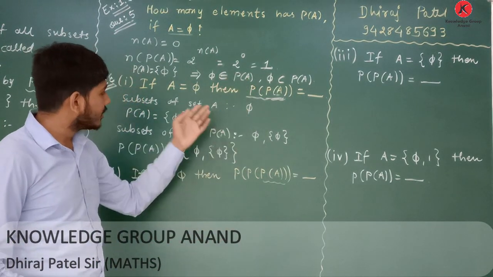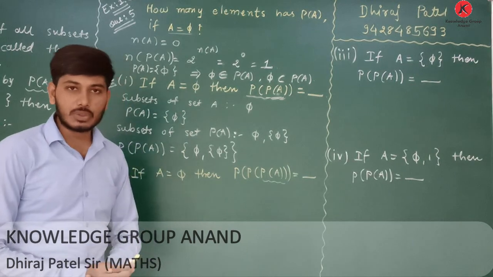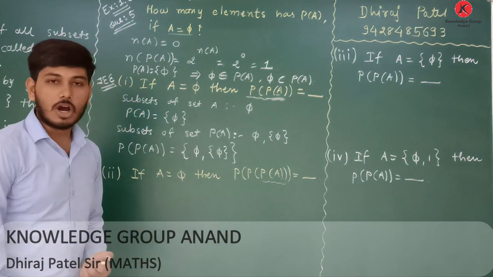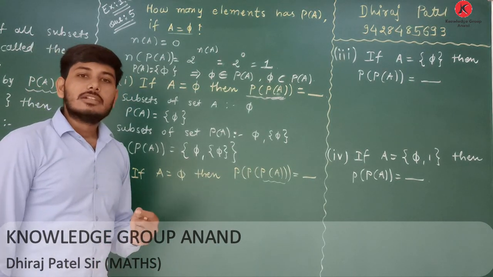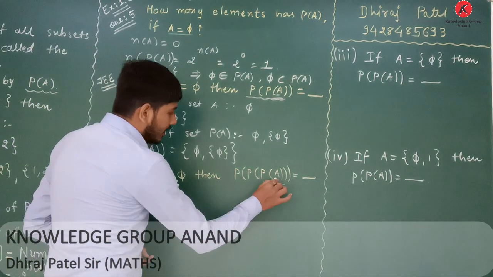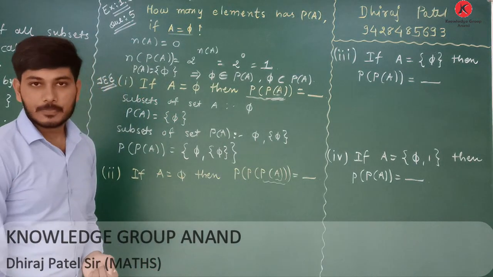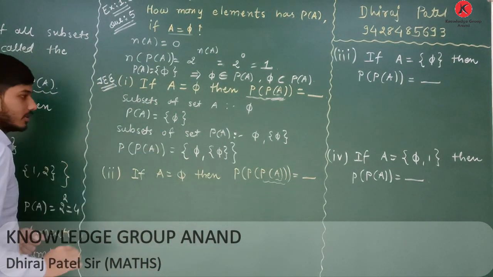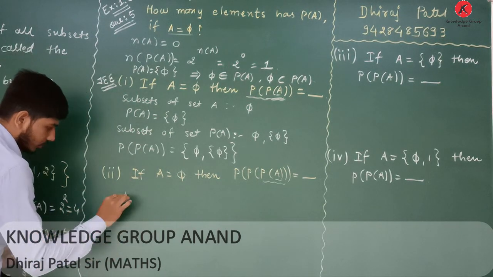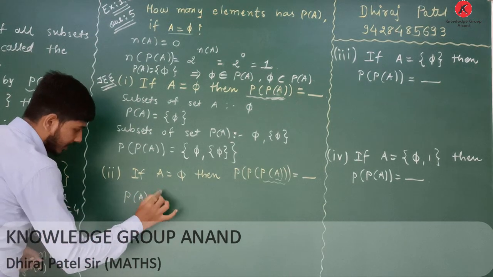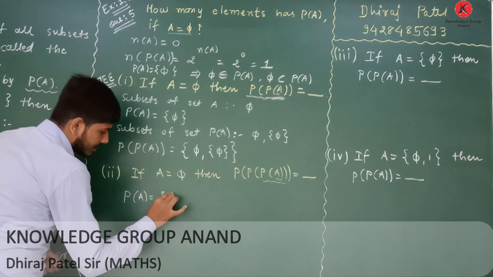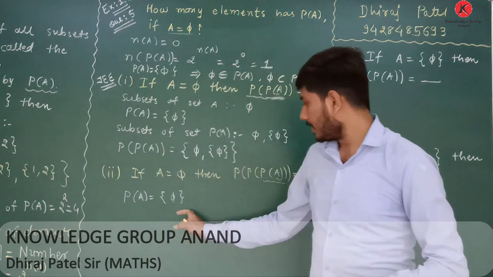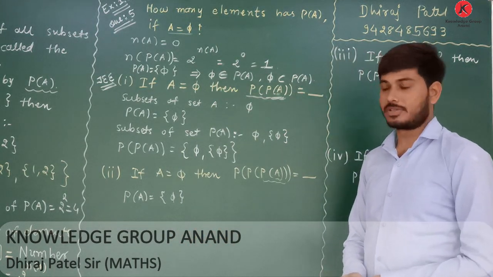So we know that from above question, power set of A can be obtained by collection of all the subsets of set A. Here power set of A is already obtained in the given first question. Therefore, we can write power set of A directly, which is null set and 5 in curly bracket. Okay, this is our power set.